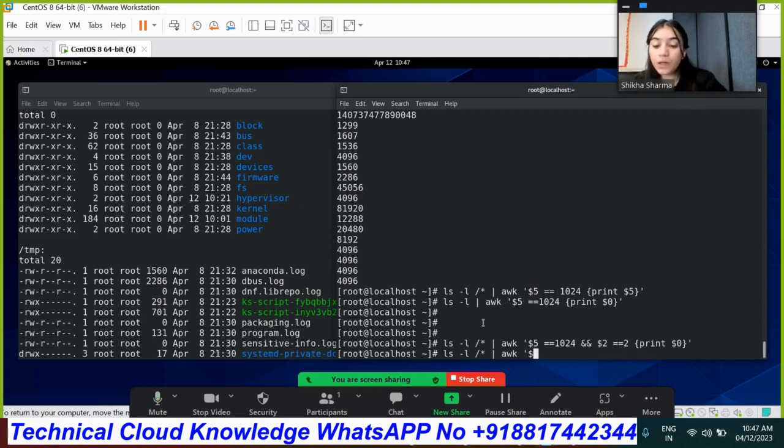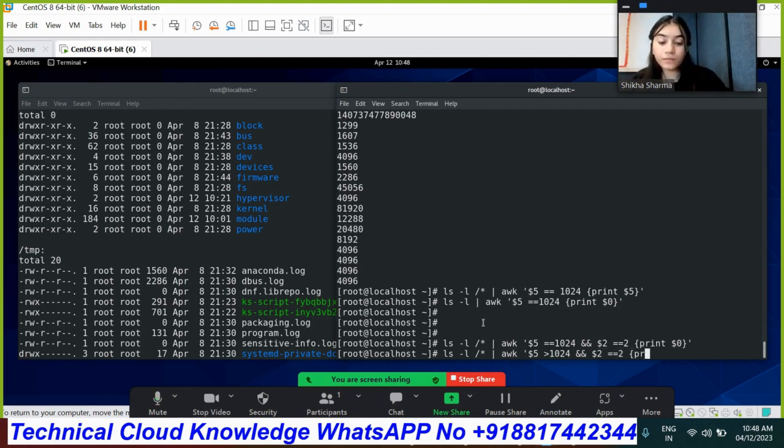So if the output I want is not available in field number 5, it will move to field number 2, and if the content is available under field number 2, it will provide me that output also. Suppose I want content which is greater than 1024 bytes, and under field number 2 provide me content which is equal to 2 links.